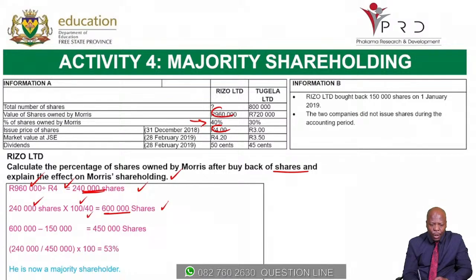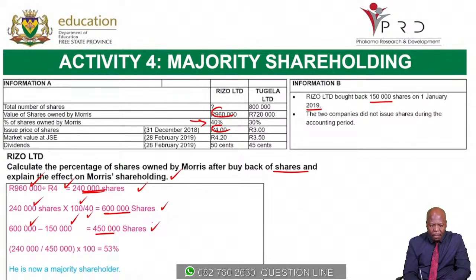We're told Rizzo Limited bought back 150,000 shares on 1 January 2019. So of the 600,000 shares, the company has bought back 150,000. That means they now have 450,000 shares in issue.